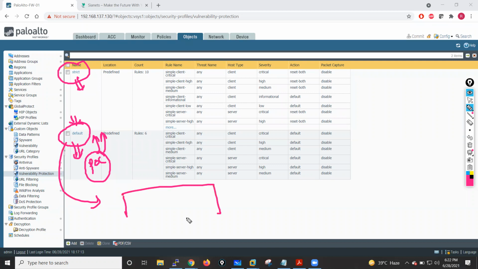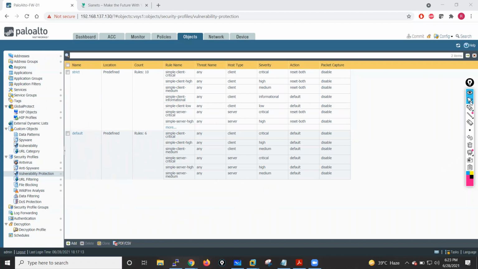We will get some logs, maybe keep it in default mode for 15 days, collect the data, and after that go for the strict vulnerability protection profile. Let me go into the default one.